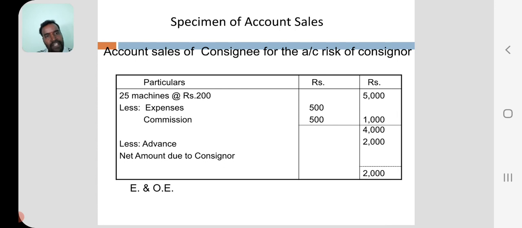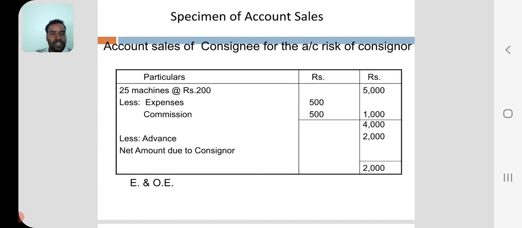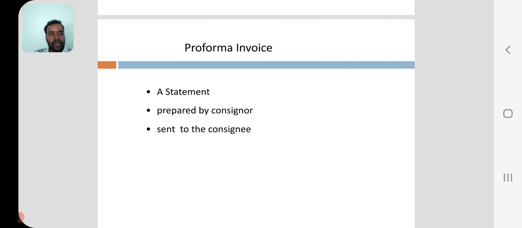Whatever expenses are incurred by the consignee, we have to mention here: expenses 500 and commission 500. Total 1000 is deducted, leaving 4000. The consignee already took an advance from the consignor, that is 2000. So the net amount of 2000 will be paid to the consignor. This is the account sales pro forma.